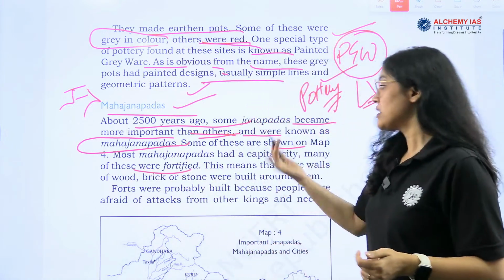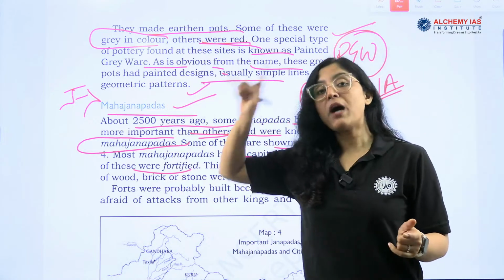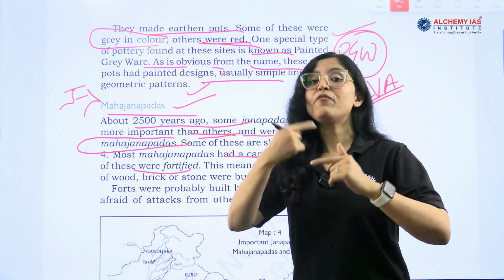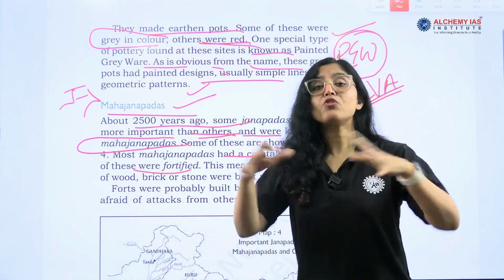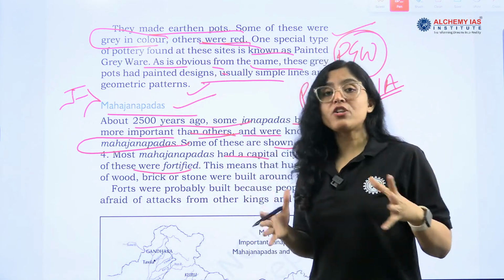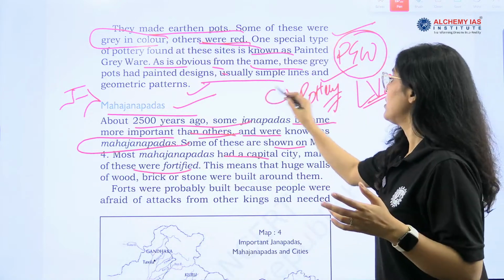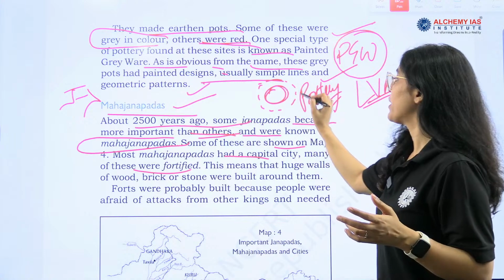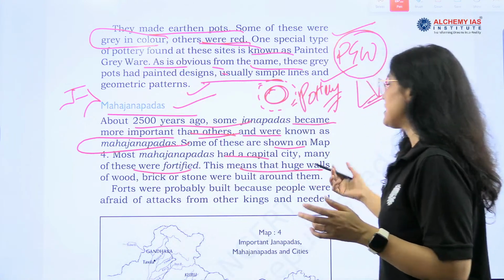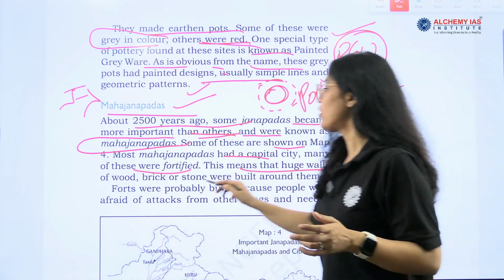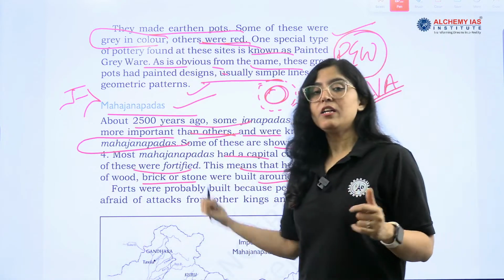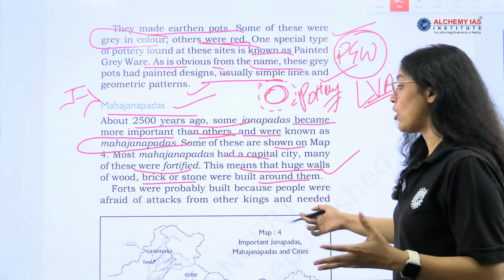And then what is the special feature? These Mahajanpadas will have a capital city, and they will be fortified to provide strength or protection. Fortification is what? This is your area, so you will fortify this area and make a wall. This means that huge walls of wood, brick or stone were built around the town, and this is how they were protected.